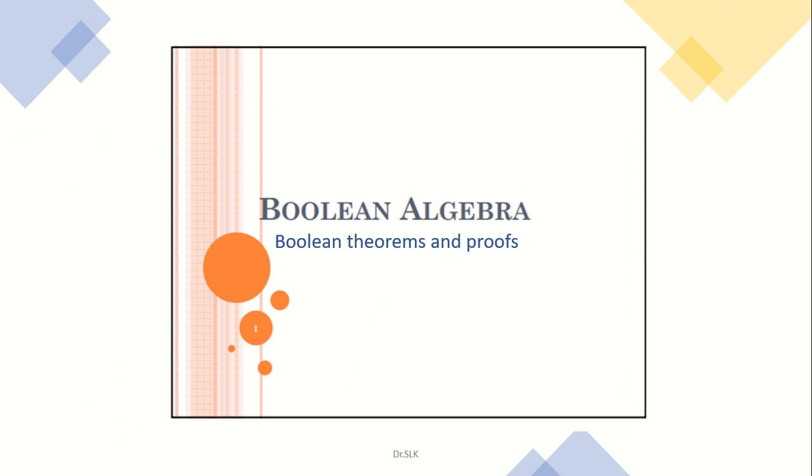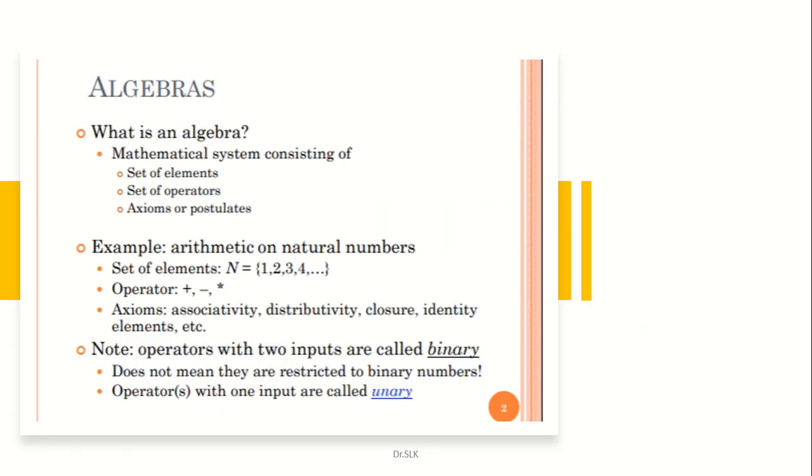So today we are going to see the topic called Boolean algebra under the digital fundamental units of the course Digital Principles in System Design. Under the title of Boolean algebra, we are going to discuss the Boolean theorems and their proofs. Before going into the topic directly, we need to know what an algebra is. Okay, what is an algebra?